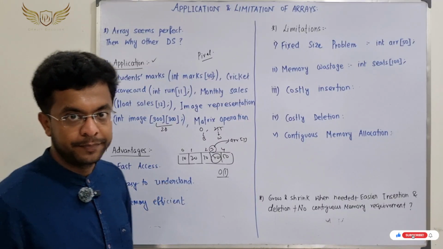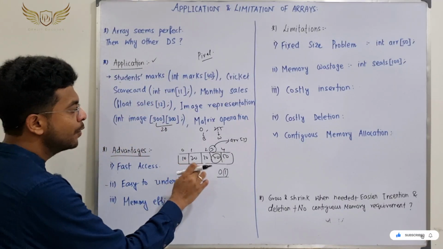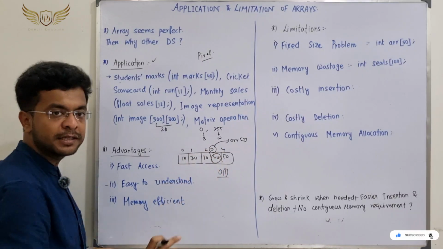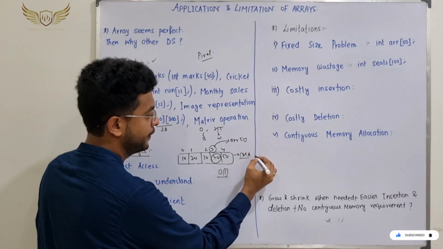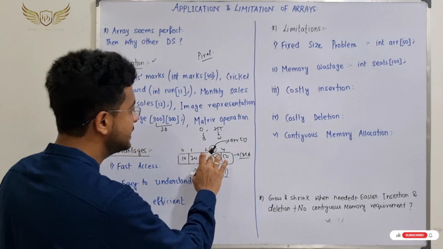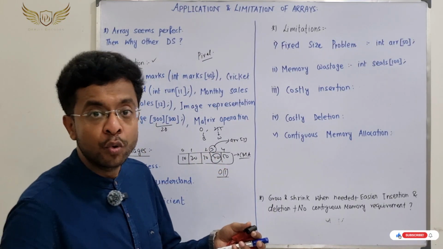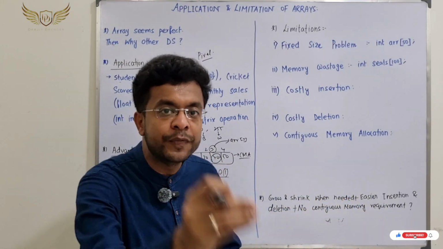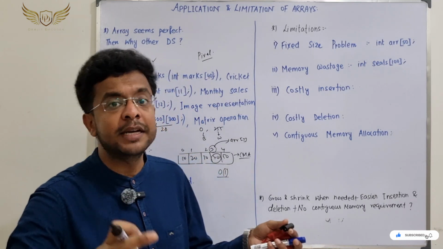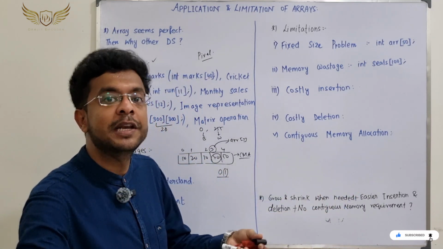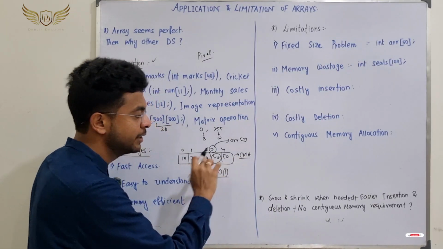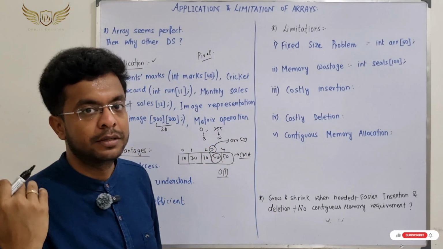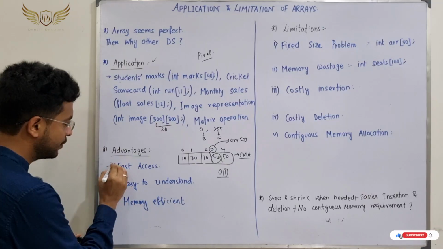Easy to understand. But before that, see why this access is this fast? Because of contiguous memory allocation. Because of contiguous memory allocation, there are some rules to calculate the addresses, and some rules to fetch from those addresses, which we have seen so far. There are 2 videos available for 1D array as well as 2D array. So because of the contiguous memory allocation, it can straight away go there and fetch it. Right? We have already talked about this. This is the fast access.